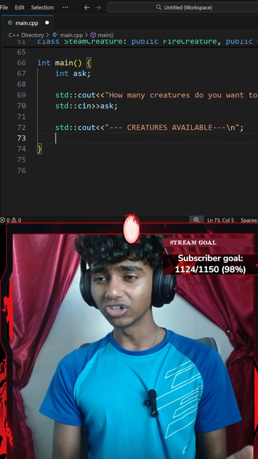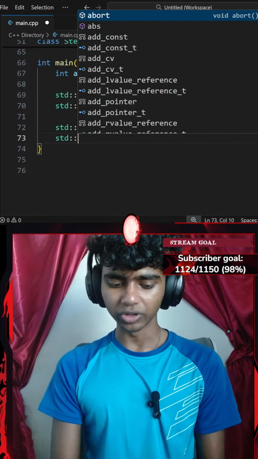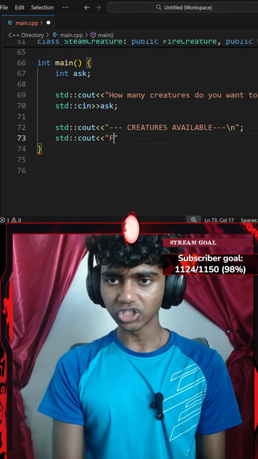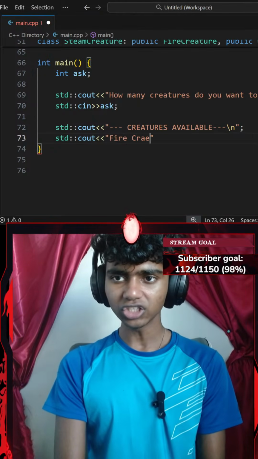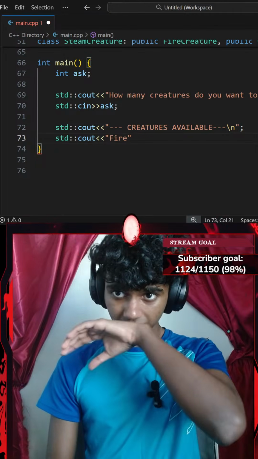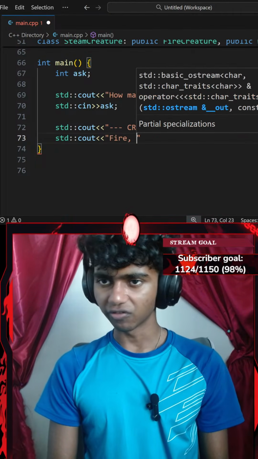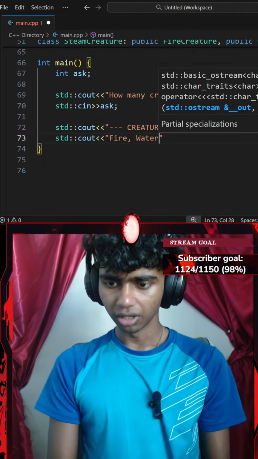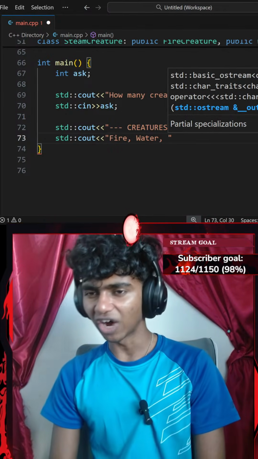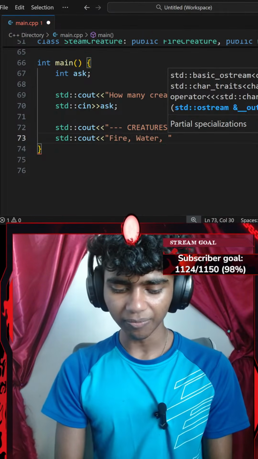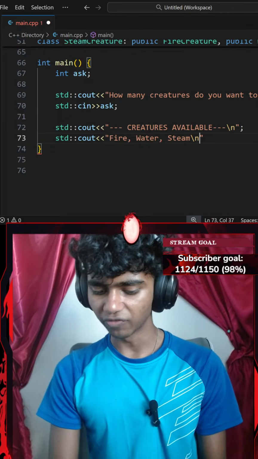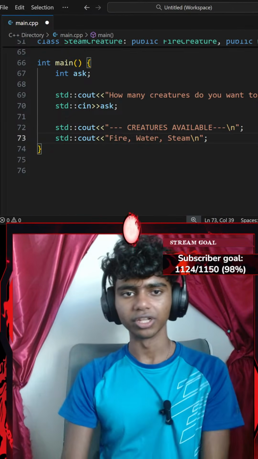Okay, and then these are the creatures that I'm going to say are available. I might go with a standard console output with an insertion operator that says something like the first creature is going to be fire creature, water creature, and let's say steam creature, with a \n new line ending with a semicolon.